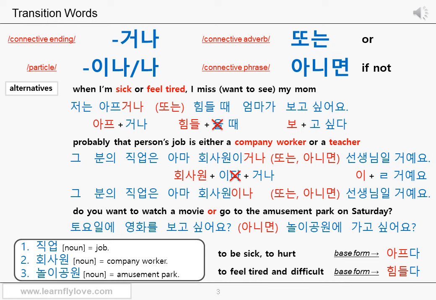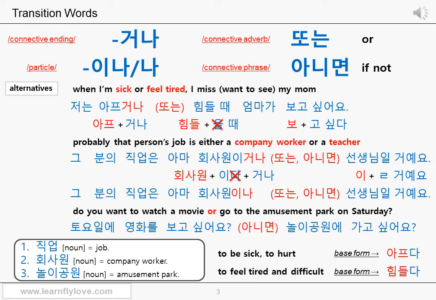아니면 if not, 놀이공원에. 놀이공원 means amusement park. It's the destination, so you can add a particle 에. 놀이공원에 가고 싶어요? Want to go? Because these are questions, 아니면 goes way better than 또는. It's like you choose one exclusively between these two options asked.